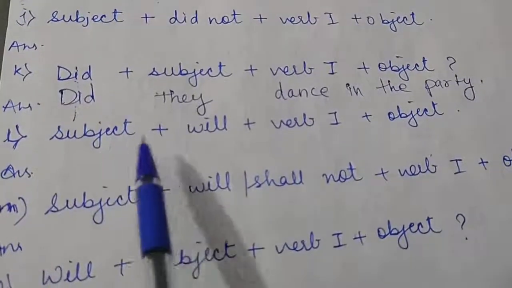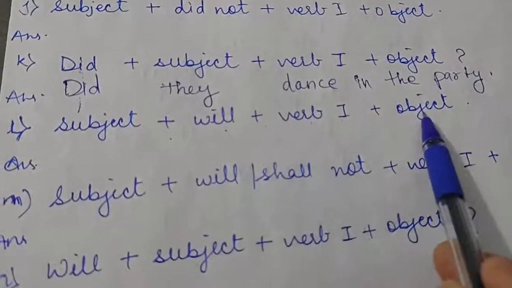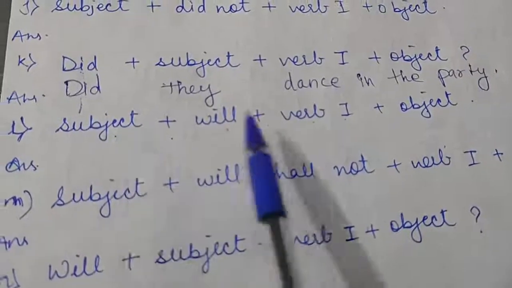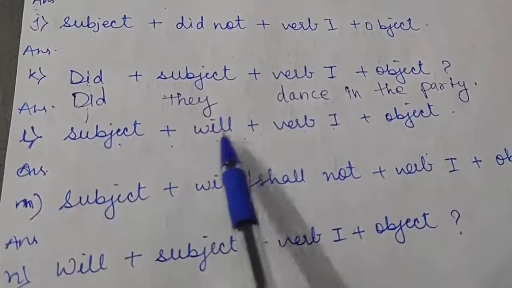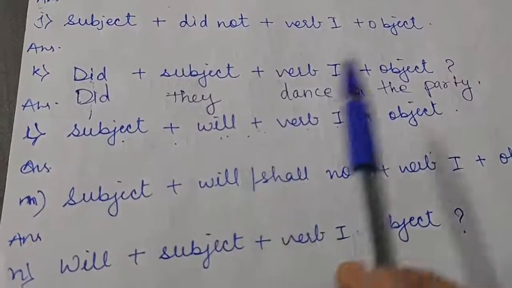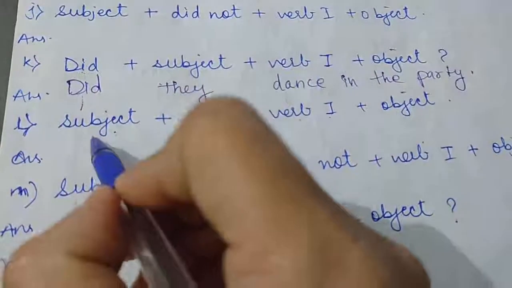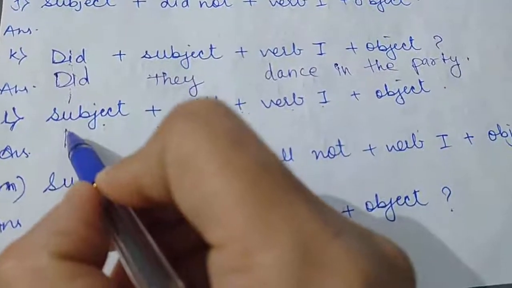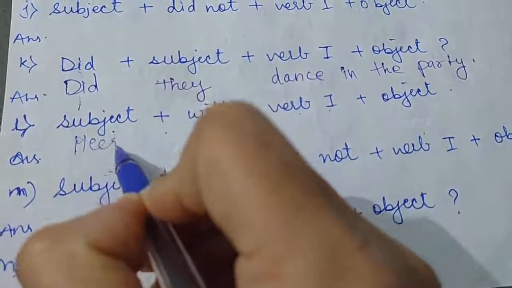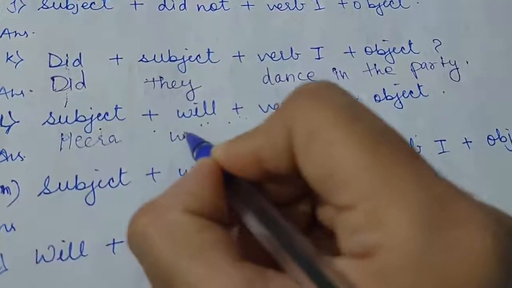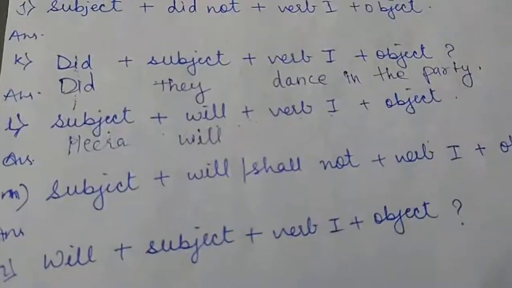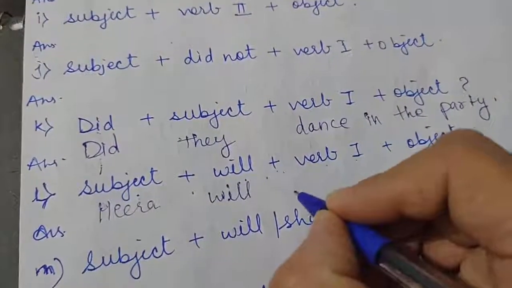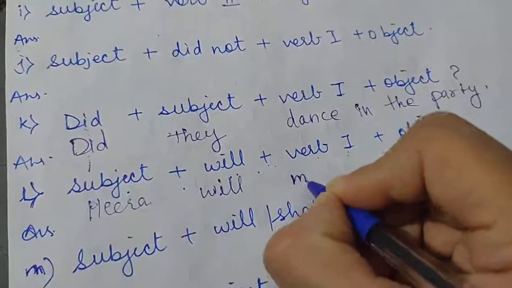All right. Next is subject plus will plus verb 1 plus object. Now this is subject and will. Will indicates that this is future tense. And here there is no not, it means it is a positive sentence. So subject Hira will, I will take verb make.